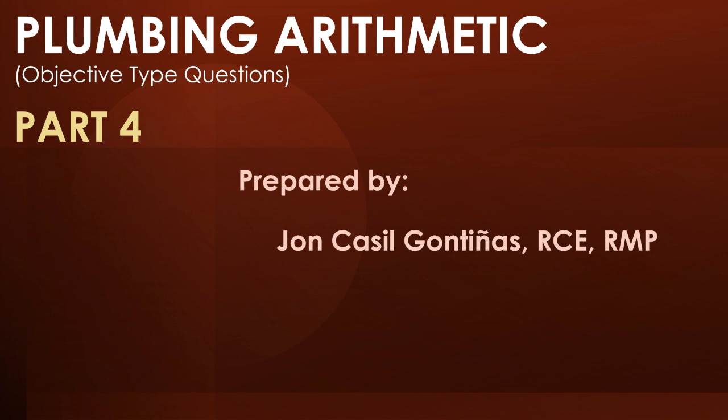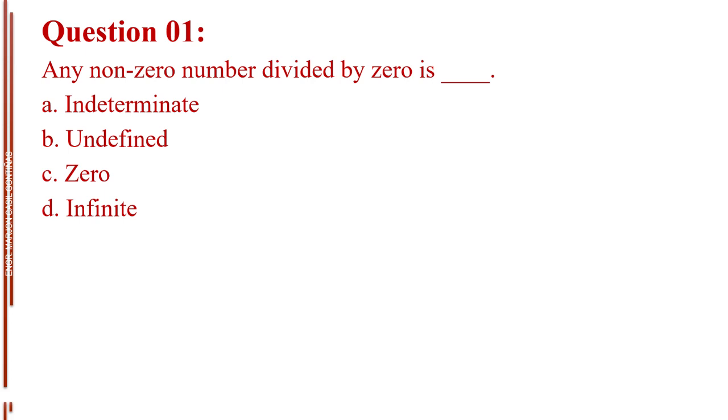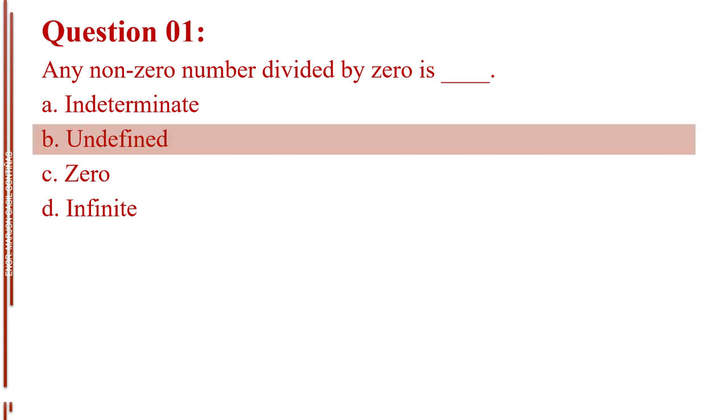Answer the following set of questions carefully for the plumbing arithmetic. Without further ado, let's start. Question number 1. Any non-zero number divided by 0 is blank. Letter A, indeterminate. Letter B, undefined. Letter C, 0. Letter D, infinite. The answer is letter B, undefined.